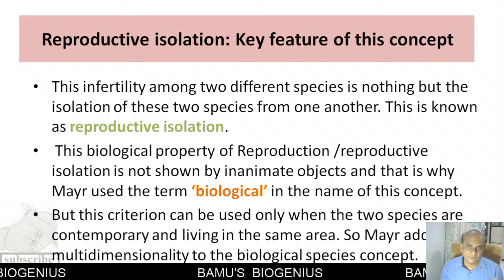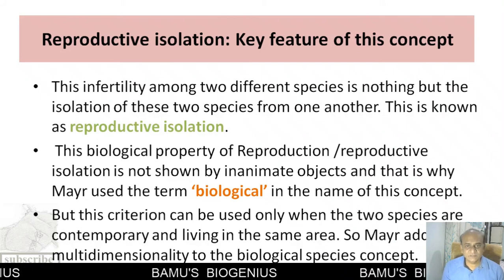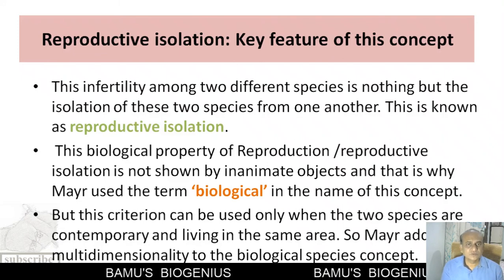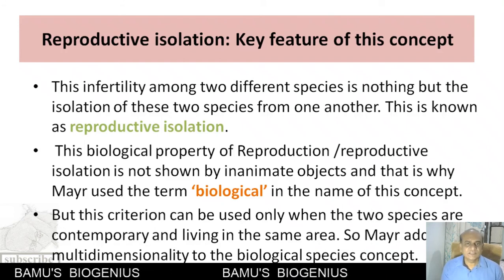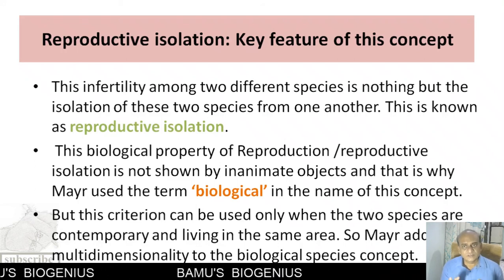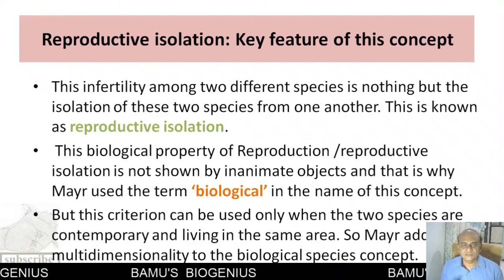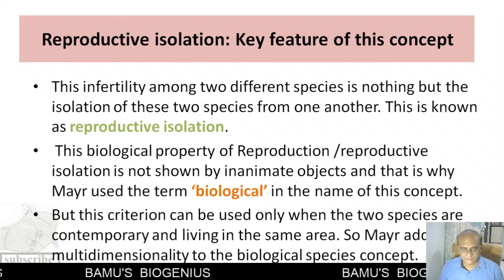This can be done with the morphological species concept, because it only refers to the morphological characters of that particular organism, or whatever it may be. So even inanimate objects are classified. To avoid this, Mayr added the term biological to his concept. That's why it is called the biological species concept.